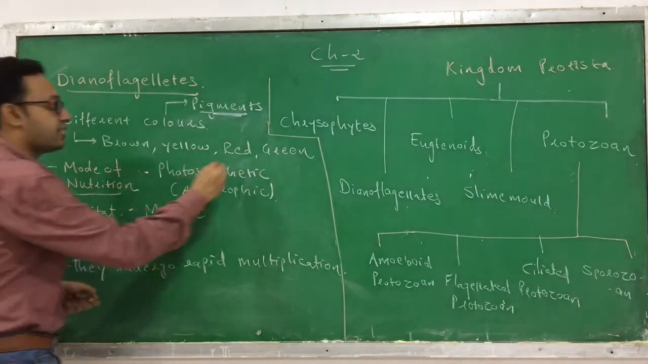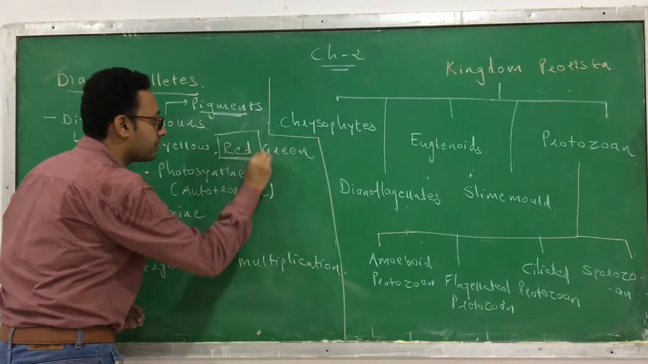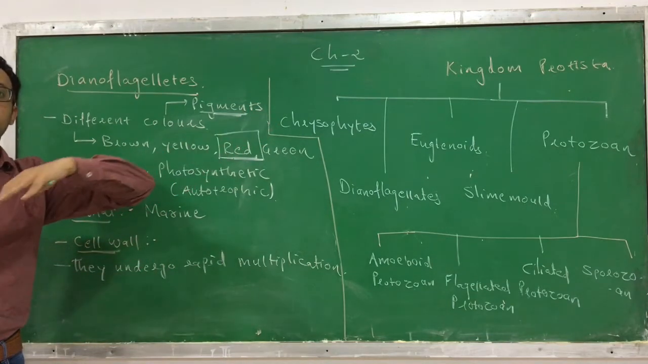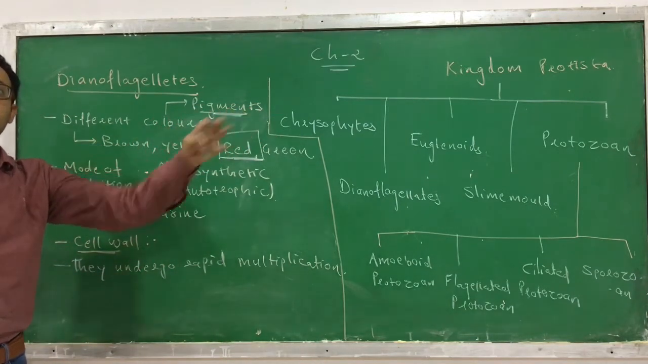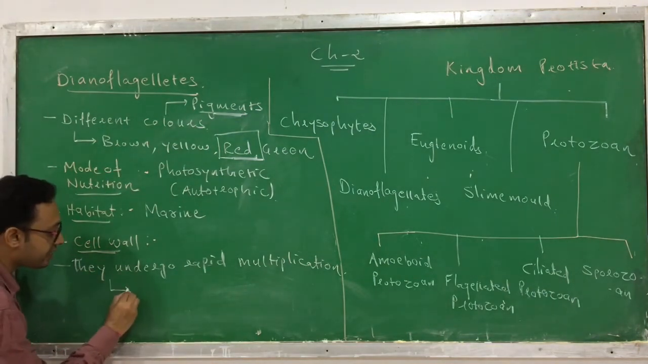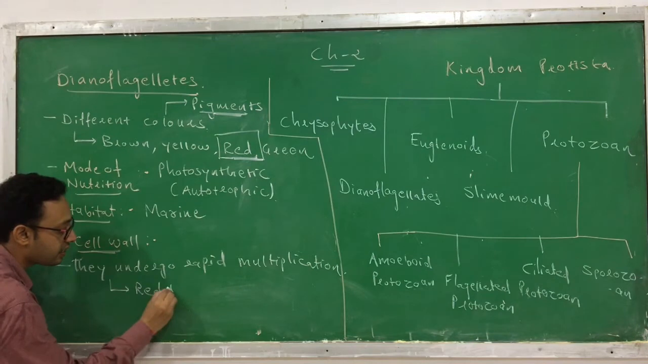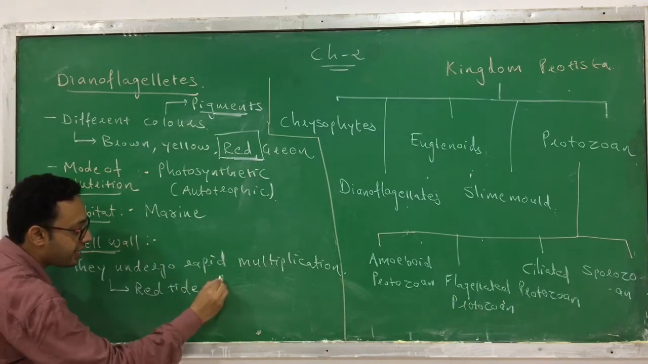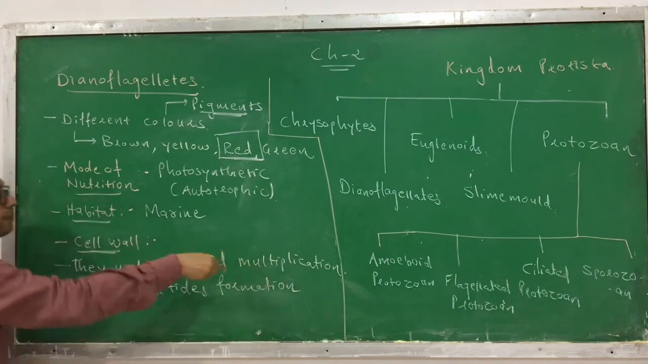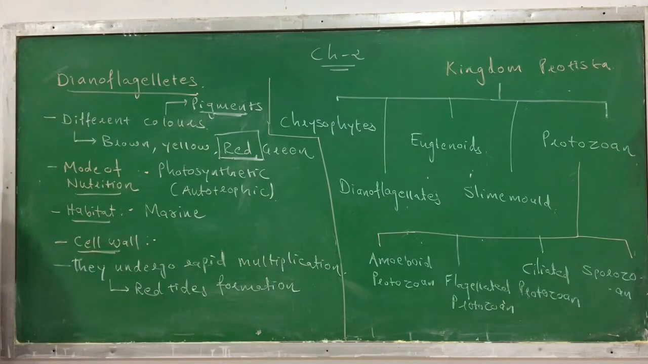Like suppose it is a red color, then all the sea or all the oceans look red, and this kind of phenomenon is called red tides. A red tide formation can occur due to rapid multiplication of these dinoflagellates.